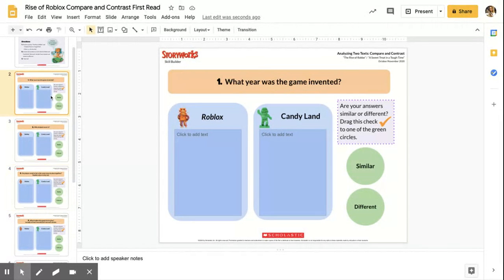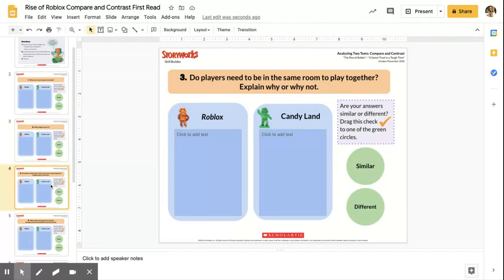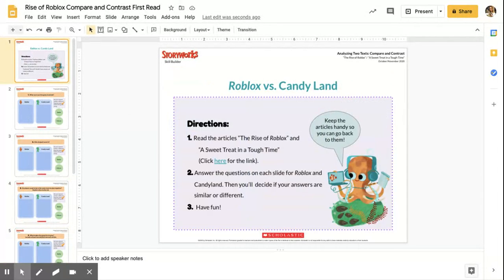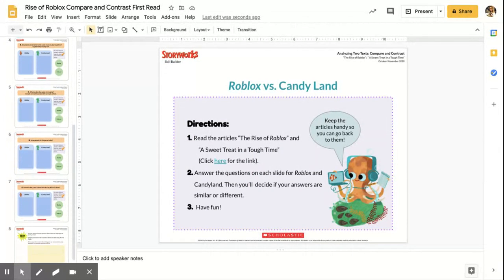Some of these questions are going to be right there, like this question or this question. This question is going to be a little bit of right there, but also a little bit of think and search. Okay, you'll have some, like what makes the game fun to play. You're going to have to give details. Anytime that it says include at least two details from each article, that means I need to put two details about Roblox from its article here, and two details about Candyland from A Sweet Treat in a Tough Time. Okay, so anytime it says cite evidence or give details, you're using word for word evidence in those instances.